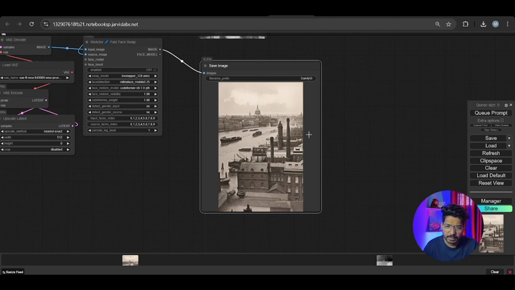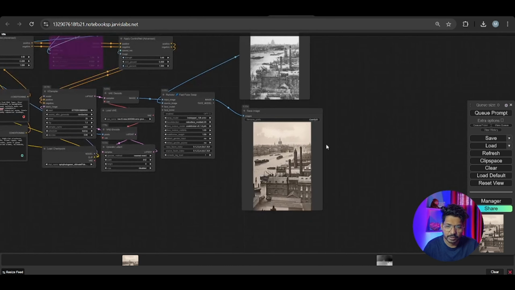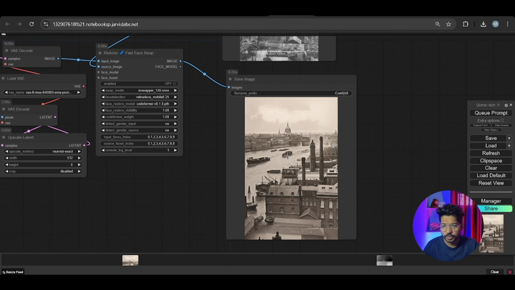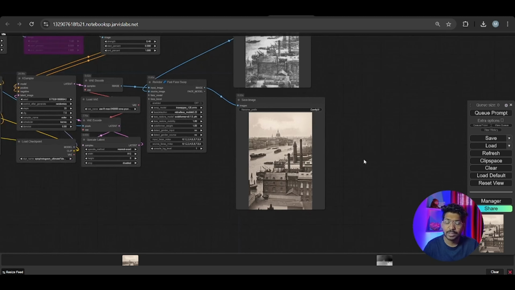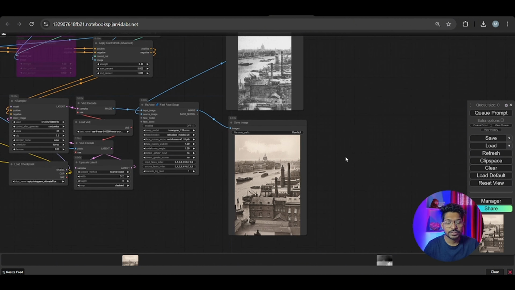So we got our image, the new version. We give this one and we got this one. So this is the new image we generated. You can also change your old images into new and make memories out of it. So change your old images and make them new.